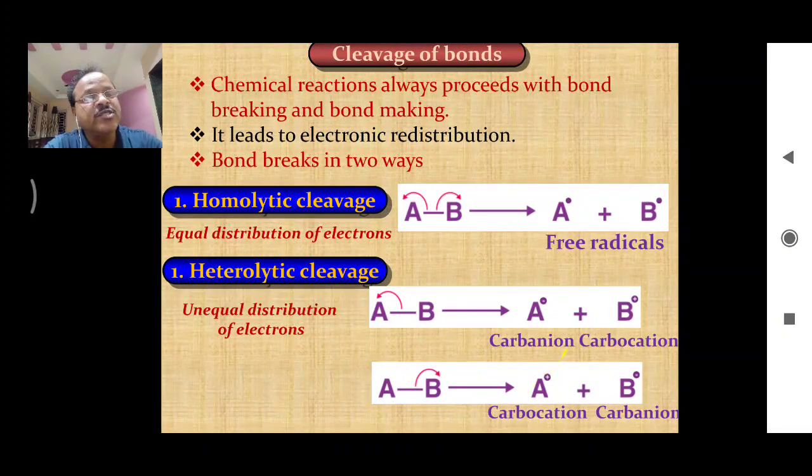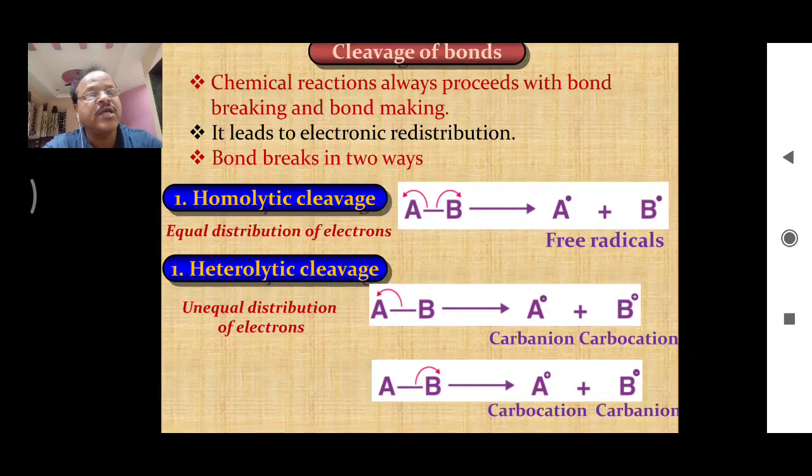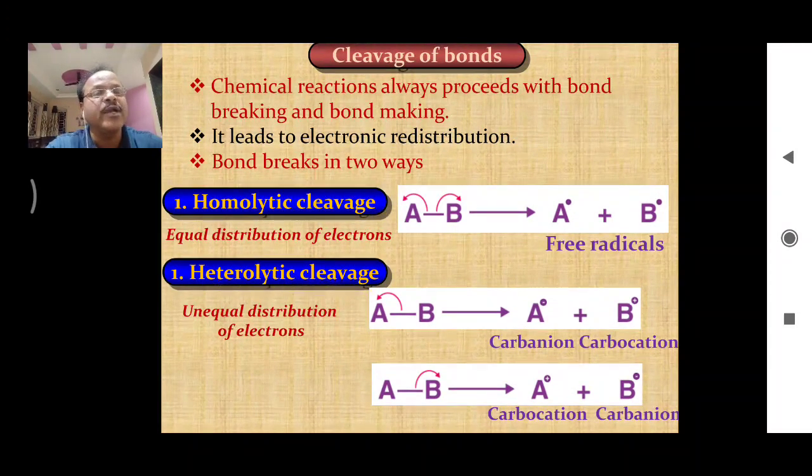The positively charged carbon species is called a carbocation, and the negatively charged species in which carbon carries a negative charge is called a carbanion, as I told earlier. So this is about the two ways of cleavage of bonds, homolytic cleavage and heterolytic cleavage.